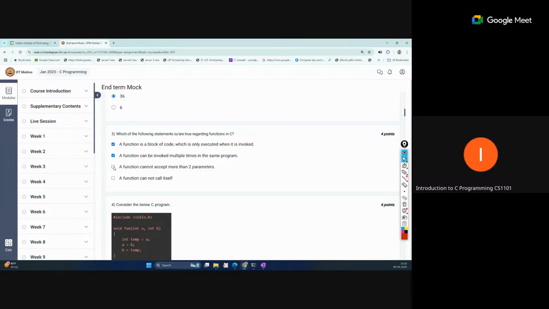parameters. Okay, so this is not true. And a function cannot call itself. This is also not true because we have seen the recursion concept. So the first and second options are the only correct ones about functions.